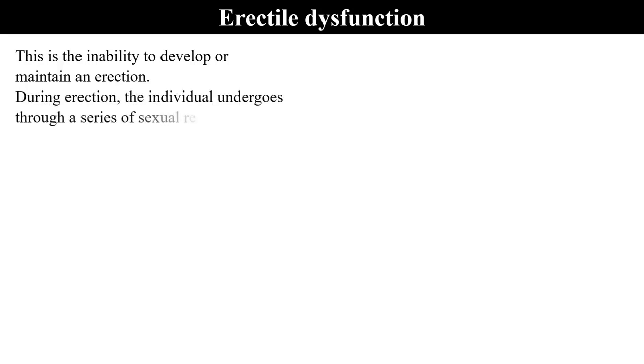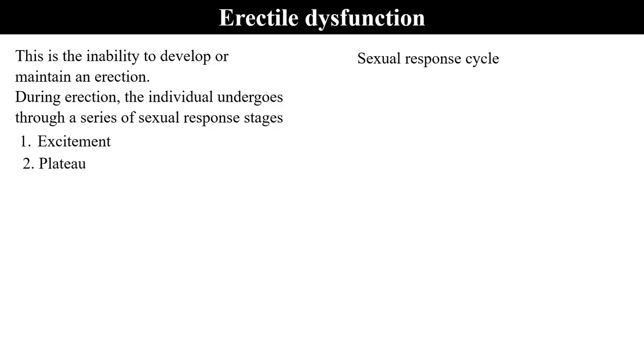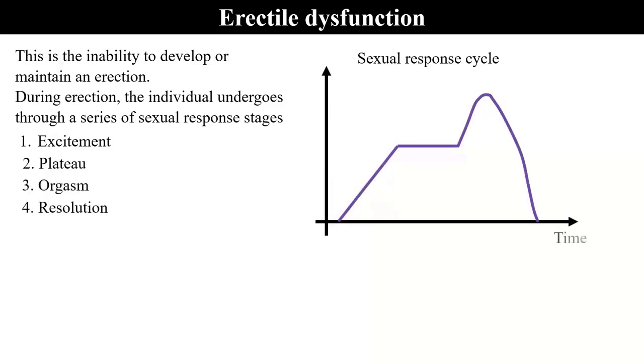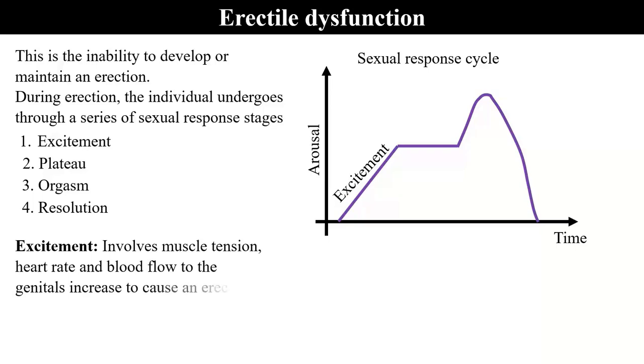Erectile dysfunction, impotence. This is the inability to develop or maintain an erection. During erection, the individual undergoes a series of sexual response stages. That's the sexual response cycle that starts with excitement, plateau, orgasm, and resolution. When you have a graph of arousal against time, it always starts with excitement. This involves muscle tension, heart rate, and blood flow to the genitals increasing to cause an erection.